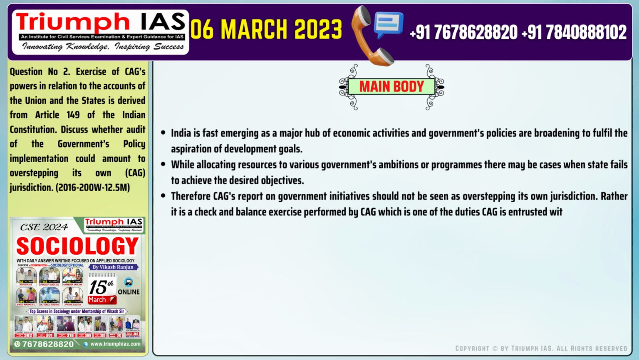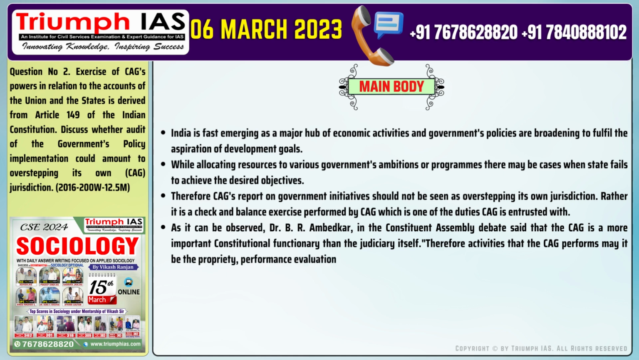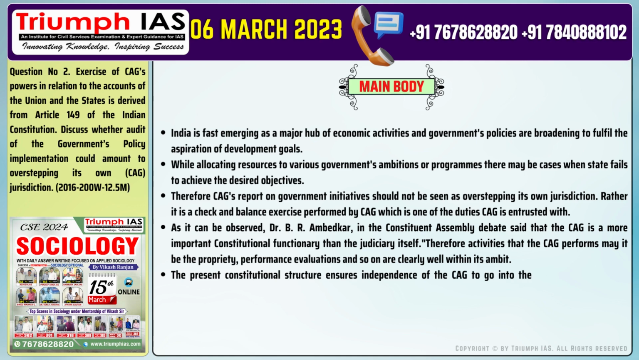Number 4. As can be observed, Dr. B.R. Ambedkar, in the Constituent Assembly debate, said that the CAG is a more important constitutional functionary than the judiciary itself. Therefore, activities that the CAG performs, be it the propriety, performance evaluations, and so on, are clearly well within its ambit. Number 5. The present constitutional structure ensures independence of the CAG to go into the entire gamut of audit functions where public interest is involved.